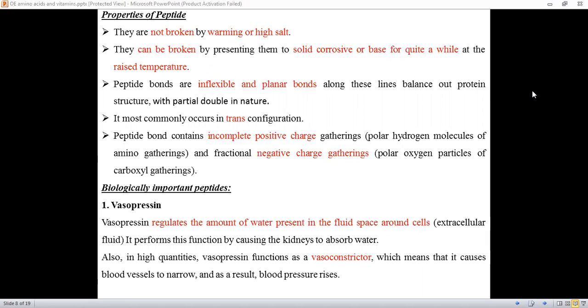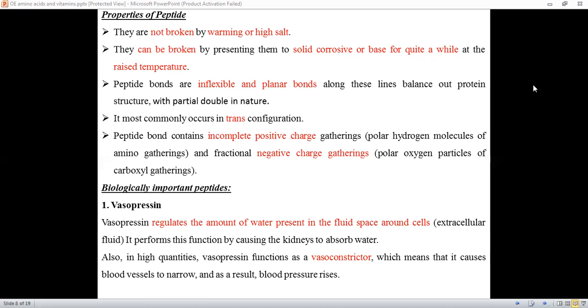Properties of peptide bonds. Usually, the peptide bonds are covalent bonds which are very strong in nature, which cannot be broken just by heating it up or by adding more salt concentration. So, it is difficult to break, and this kind of bond is inflexible. It will be a little rigid and planar bond. And this bond has partial double bond characteristic, and of course, this bond occurs in trans conformation.